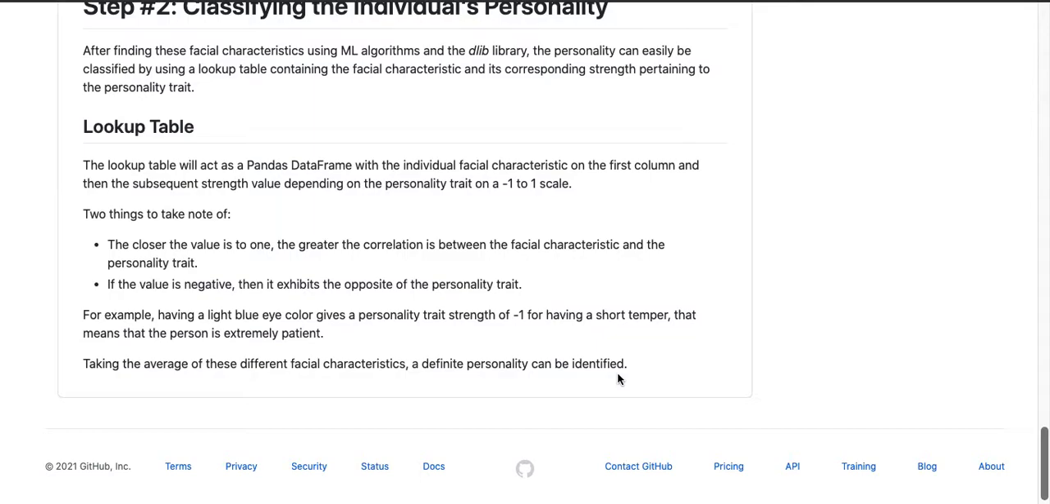And essentially, if the number is closer to 1, that means the correlation between the two is much more relevant. So in this case, he's extremely patient rather than just weakly patient or barely patient. And then, like I was saying before, a 0.75 on affectionate would not be extremely affectionate, but more strongly affectionate, because it's not the strongest correlation. So after averaging all these facial characteristics, a definite personality can be identified at the end.